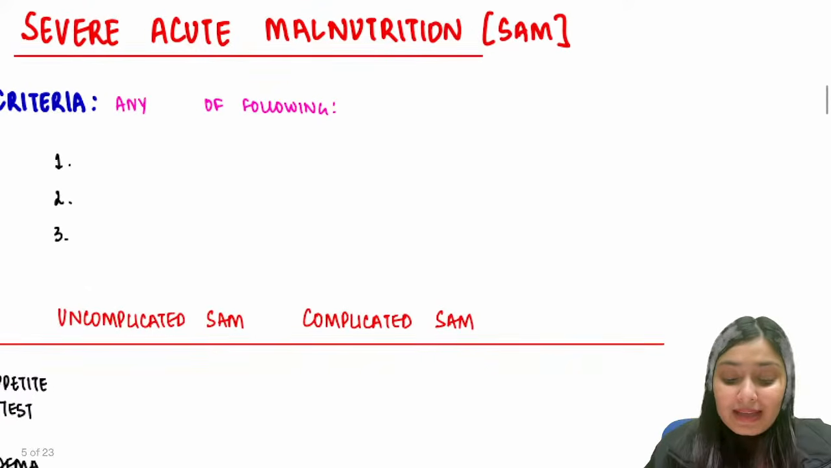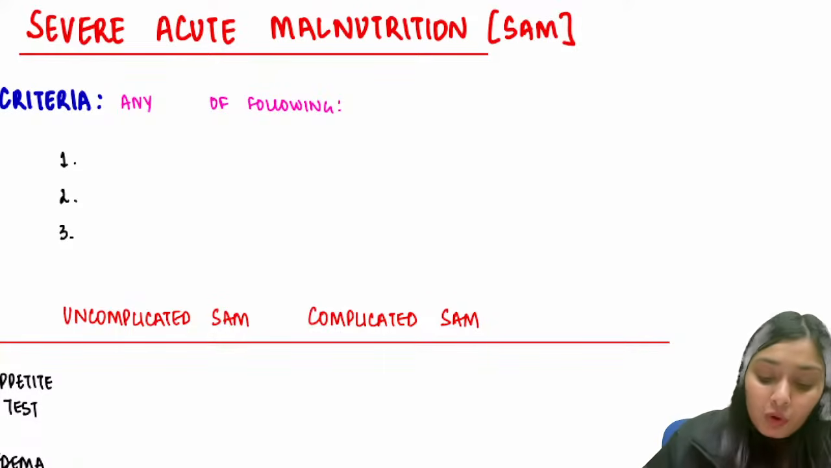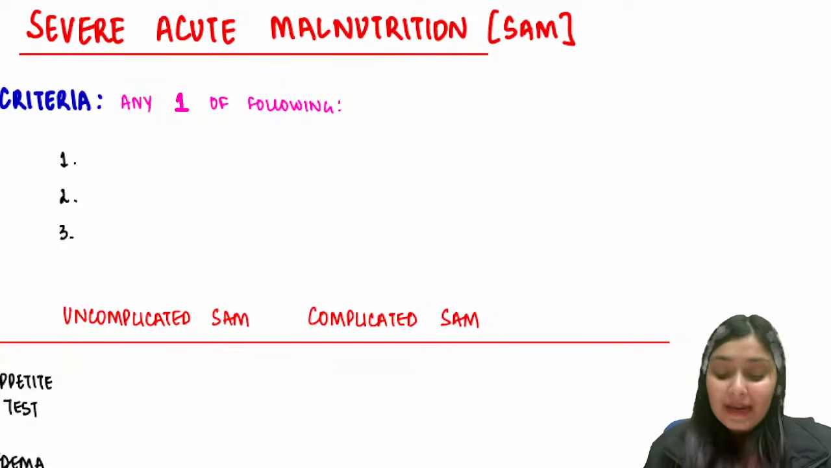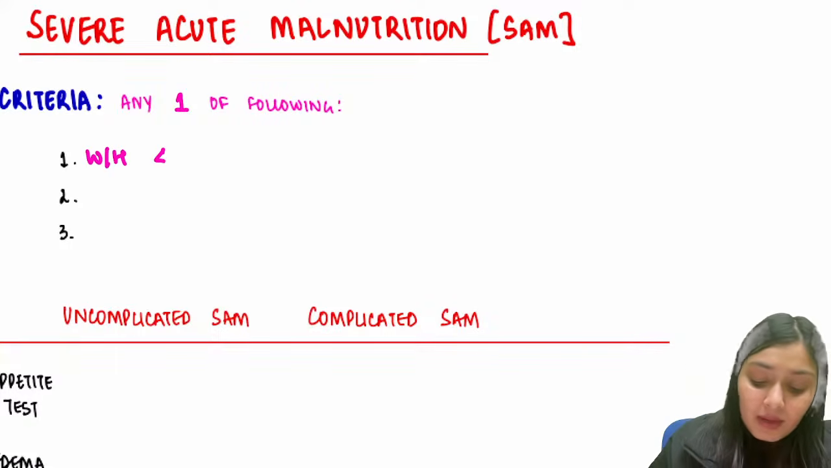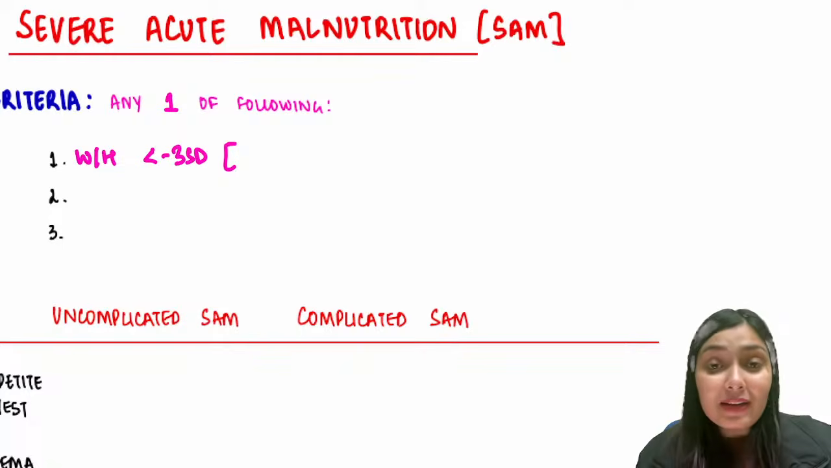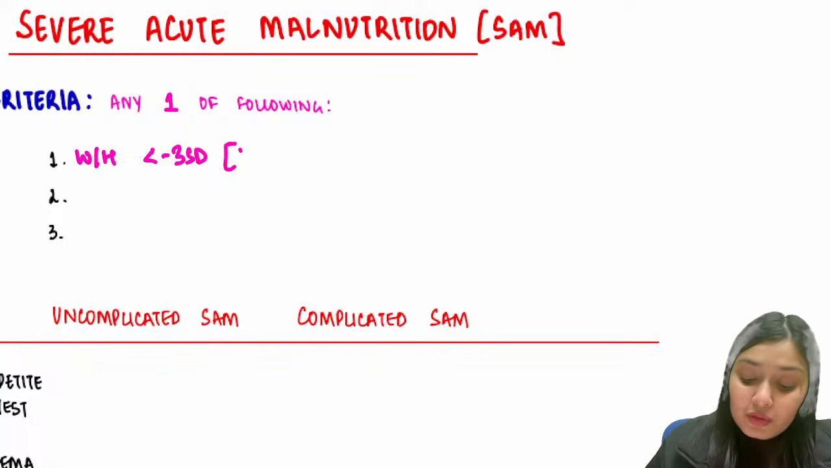We say this child has SAM, that is severe acute malnutrition, if any one of the following is there. Anyone. We need only one. What anyone? Firstly, there should be severe wasting. What do you mean by severe wasting? Weight for height less than -3 standard deviation. Remember, anything to be severe has to cross +-3 standard deviation. So severe wasting would be less than -3 standard deviation.